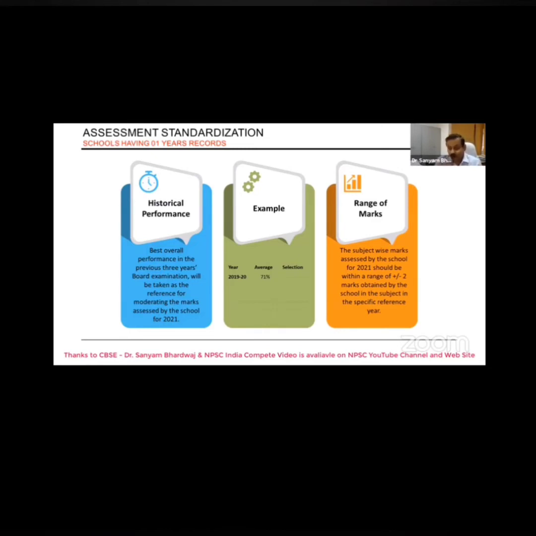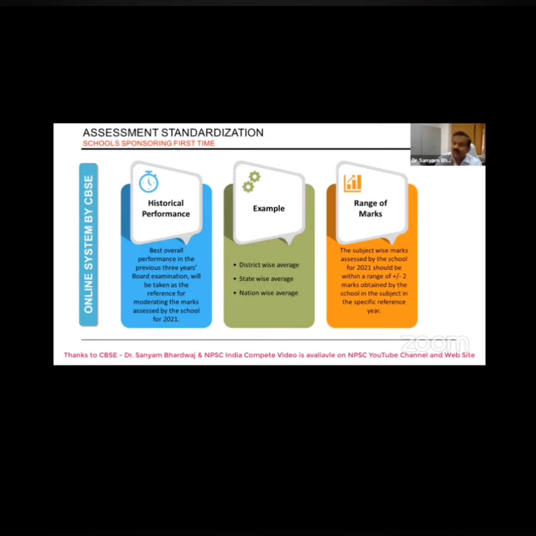Now there is the 4th category of school, and that 4th category is the schools which are sponsoring students for the first time in the 2021 examination. So what has been done by the CBSE is that we will be providing them 3 kinds of data: the district-wise average, then the state-wise average and the nation-wise average.